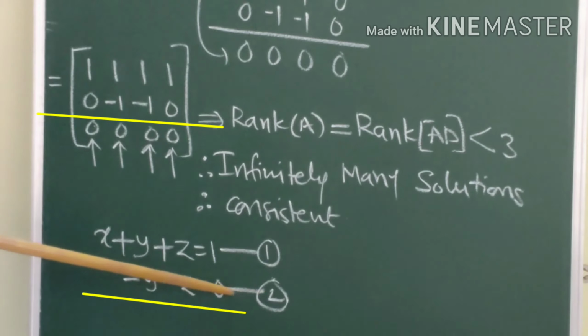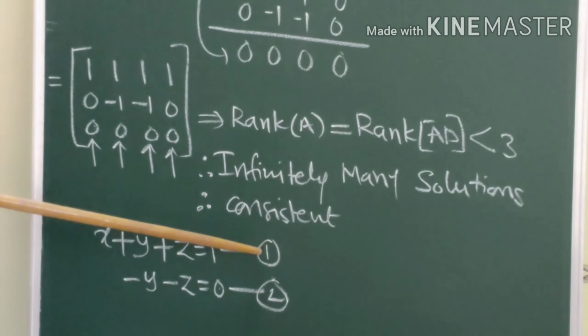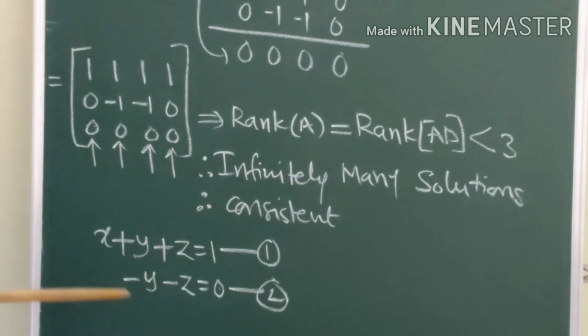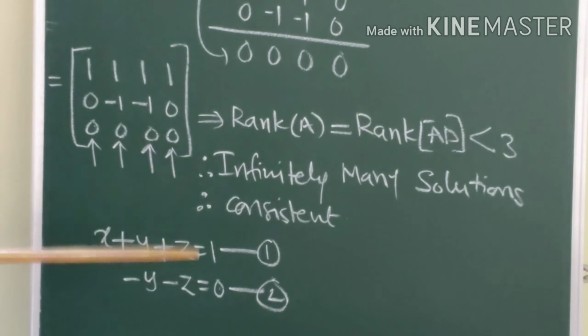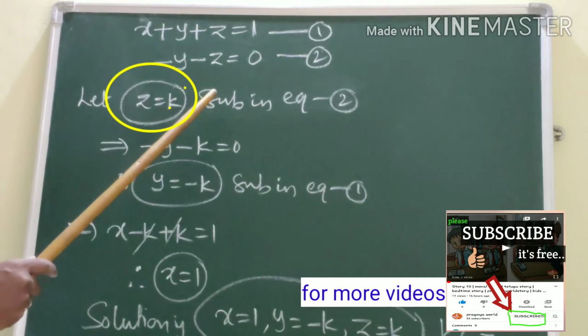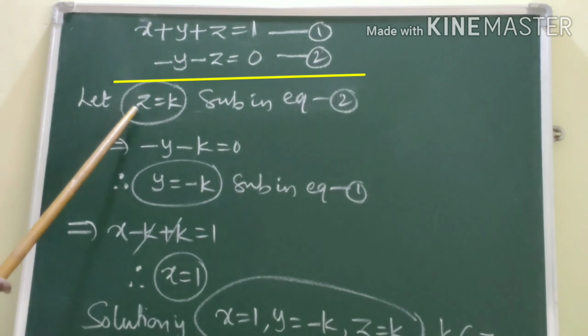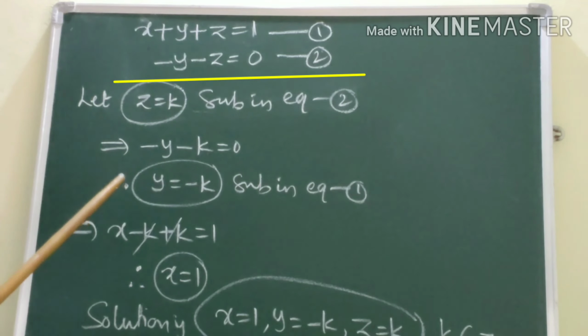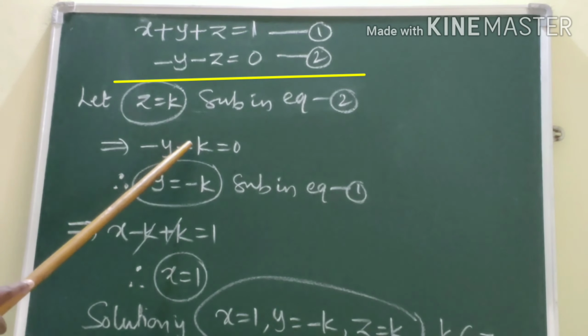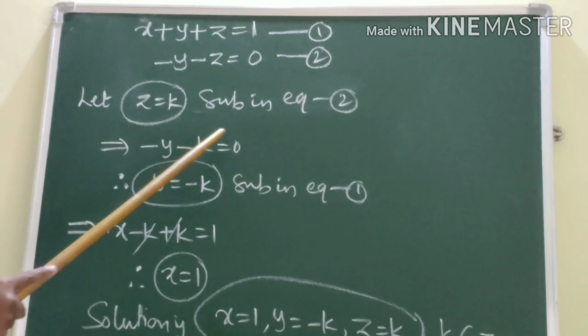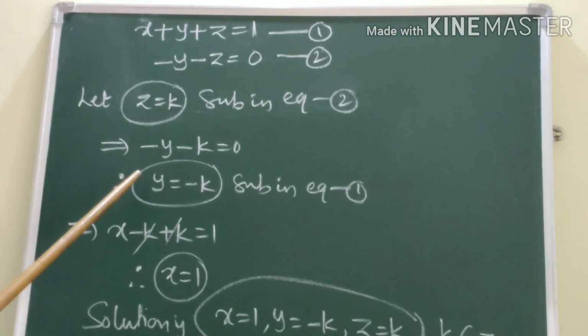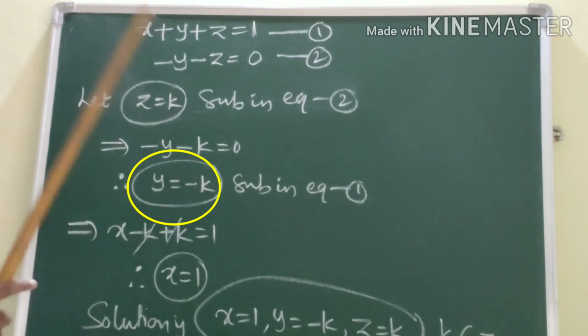This is equation 2. So by solving 1 and 2, we have to find x, y, z values. Let us say that z is equal to k. That we have to substitute in equation 2. By substituting z value k in equation 2, what we get? Minus y minus z value k is equal to 0. So therefore, y is equal to minus k.